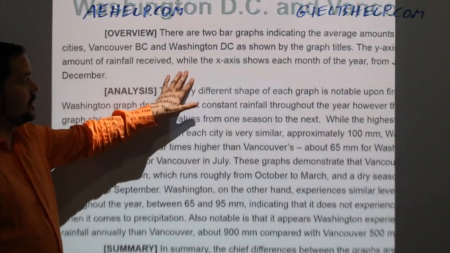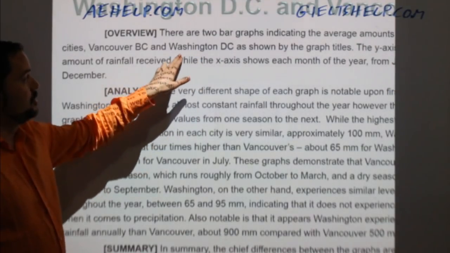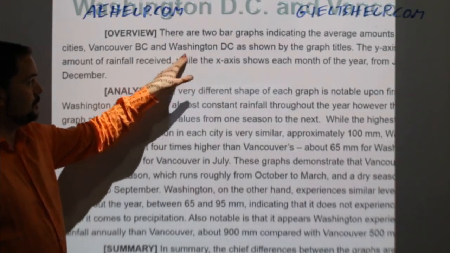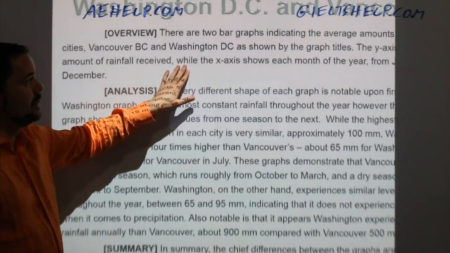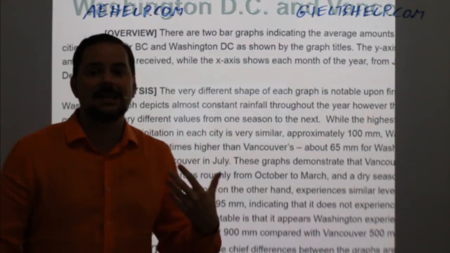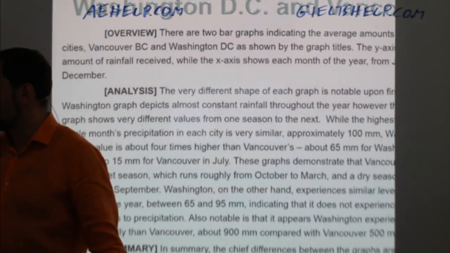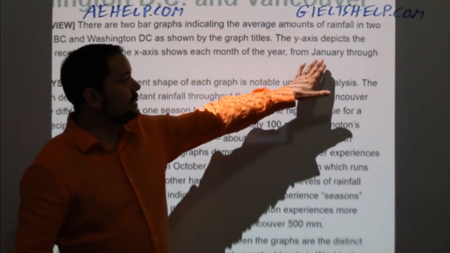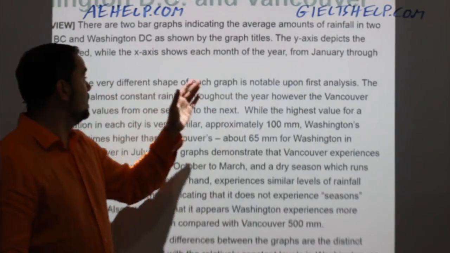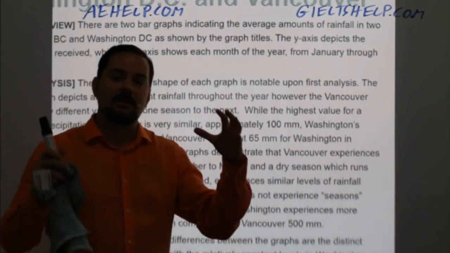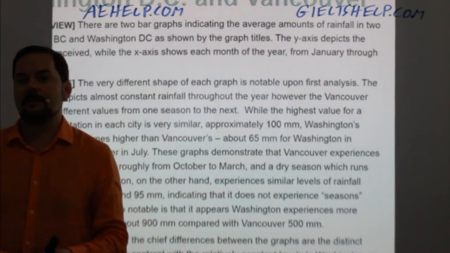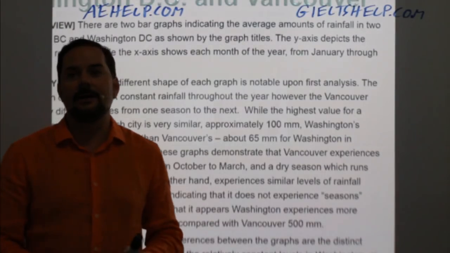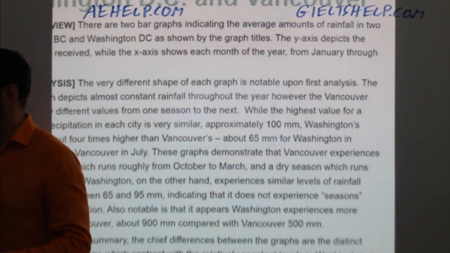Also, here I'm creating a complex sentence. I'm using the word while. It's a conjunction of time. And by creating this complex sentence, I'm showing a higher level of writing ability. And then also, again, I'm adding the details of January through to December. So I'm giving a very clear time frame for what I'm looking at, okay?